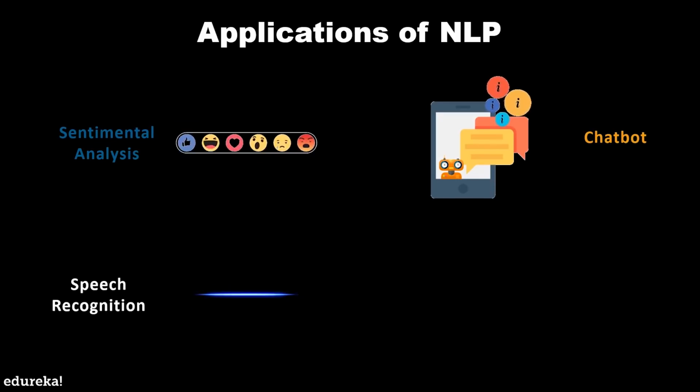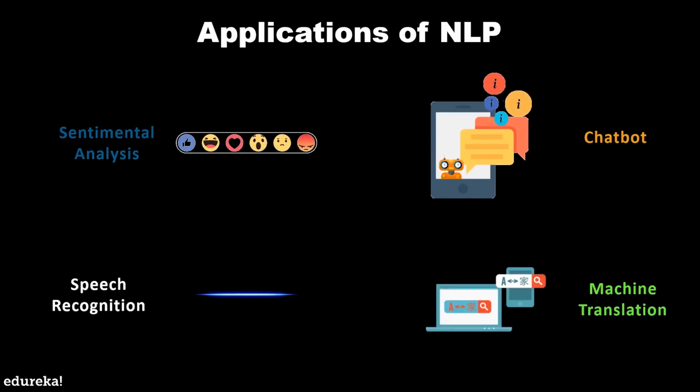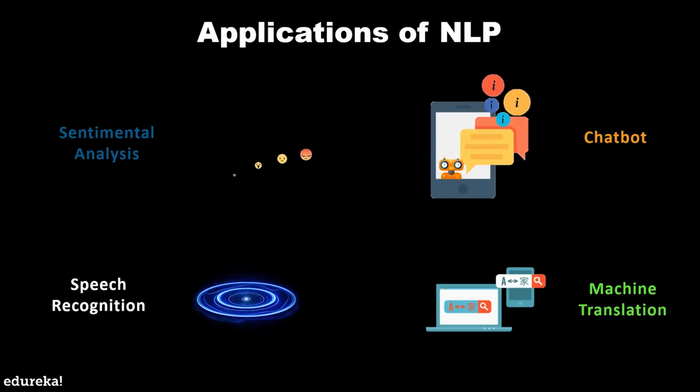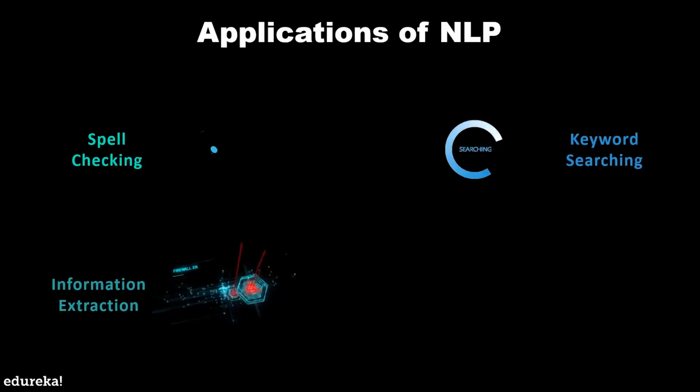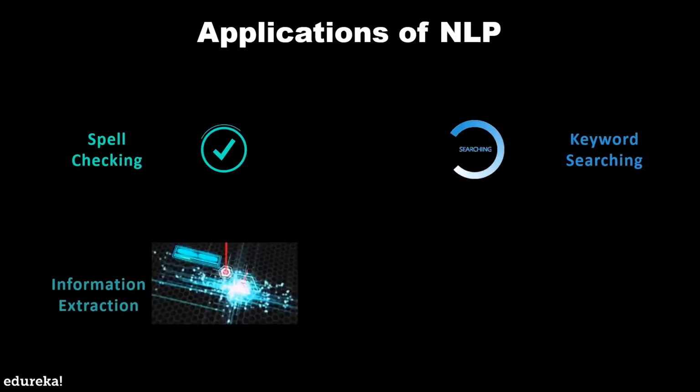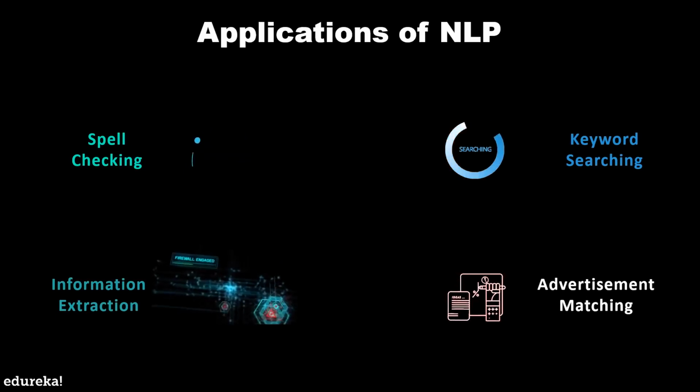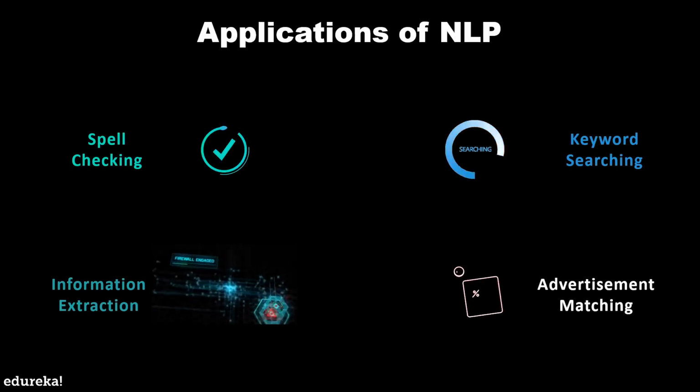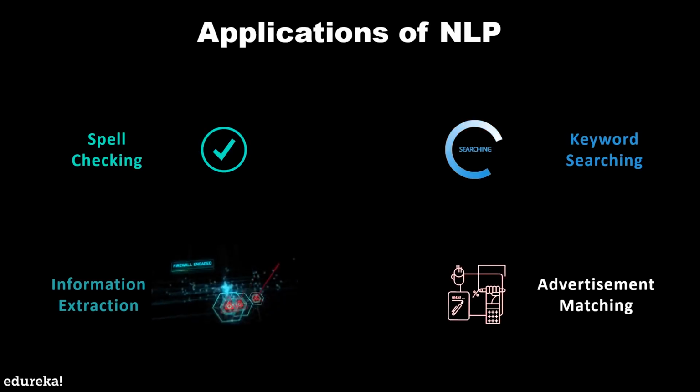Speech recognition, basically understanding what you're saying, recognizing your voice and what you're trying to say. And in machine translation, a great example being Google Translate, translating from one language to another. Other applications of NLP also include spell checking, keyword searching, information extraction, and advertisement matching. Essentially, everything you search is used to match you with advertisement material.